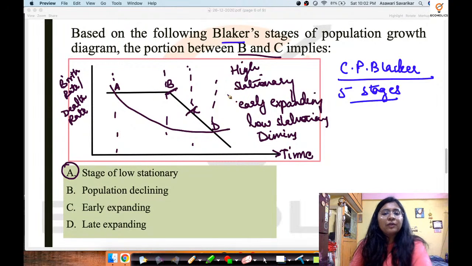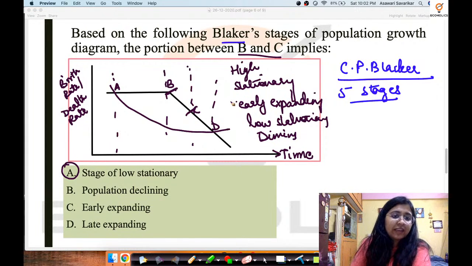So we have something known as population declining. There are people who are saying that the population is declining, because this is the birth rate and this is the death rate, and it's gradually declining.